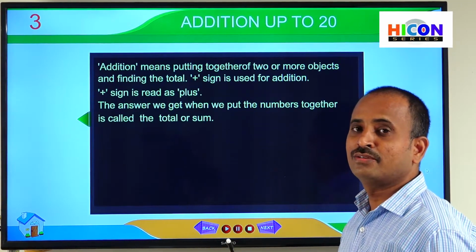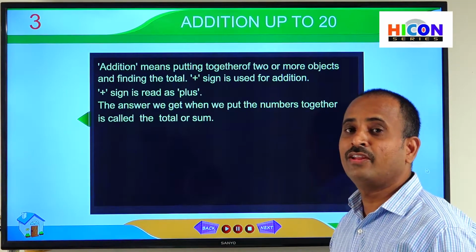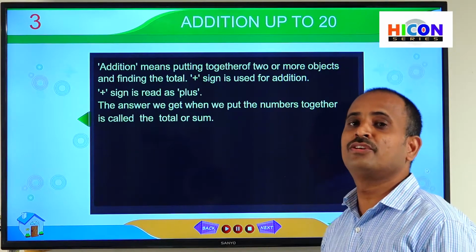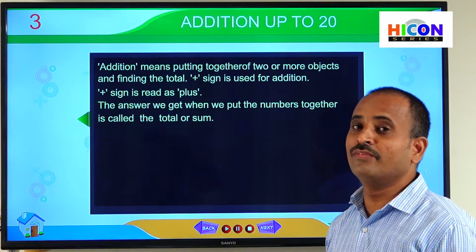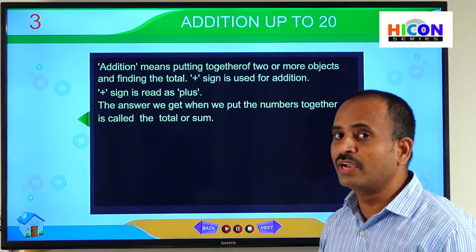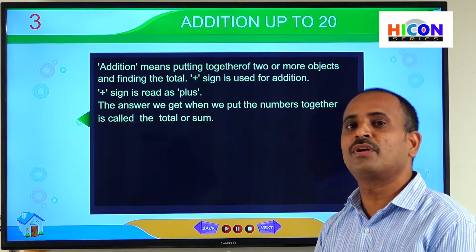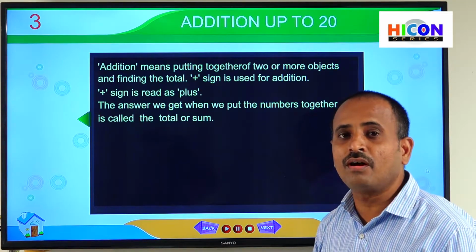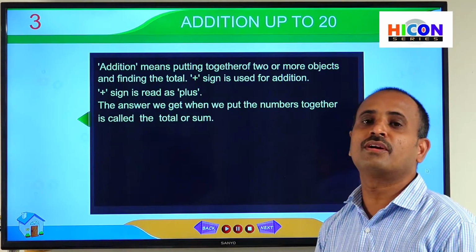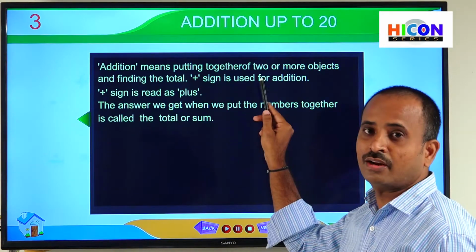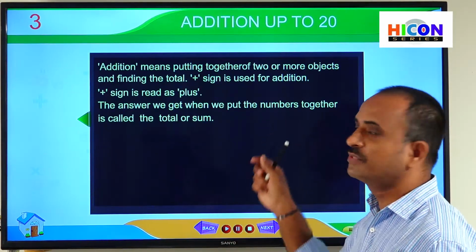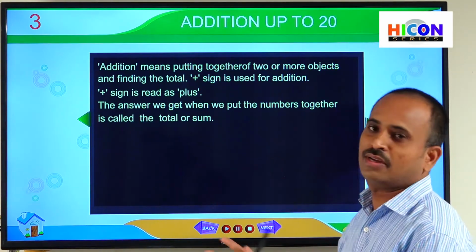So children, in the previous picture, we found out how many people are there in the zoo and how many animals are there in the zoo. How can we get the answer? We put together all the animals and we got the number of animals. And we put together all the people in the zoo and we got the total number of people. So here, the putting together of 2 or more objects is called the total.